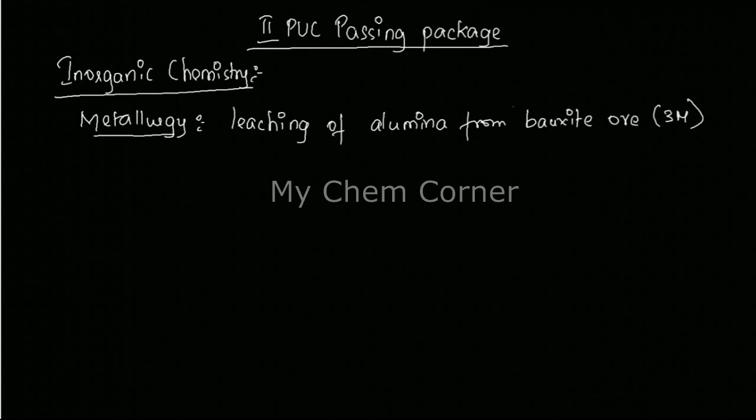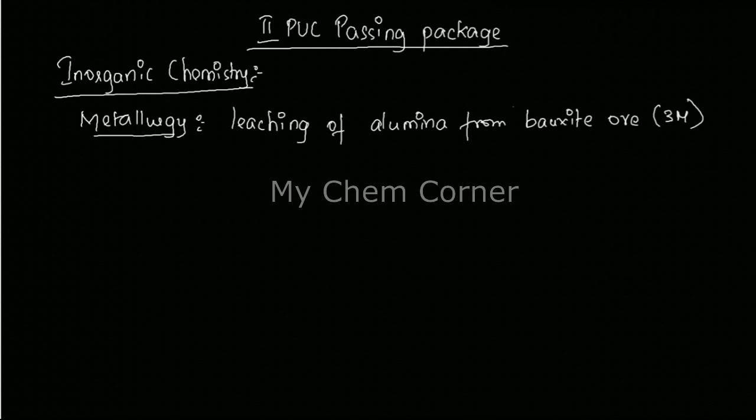After this, the Ellingham diagram is not generally asked for PUC, although they can ask you maybe 1 mark or something from that, but otherwise there's not much really asked from the Ellingham diagram.